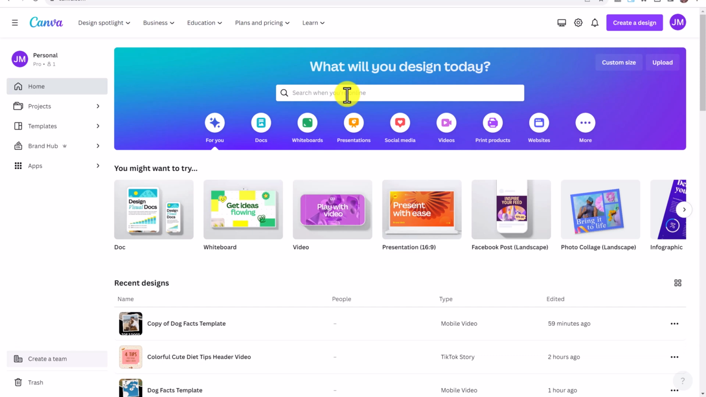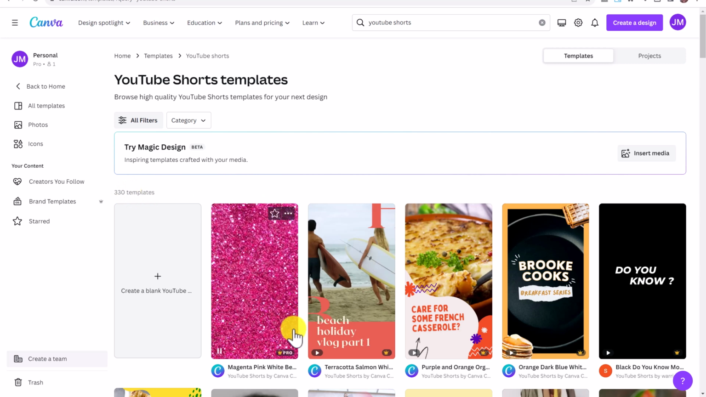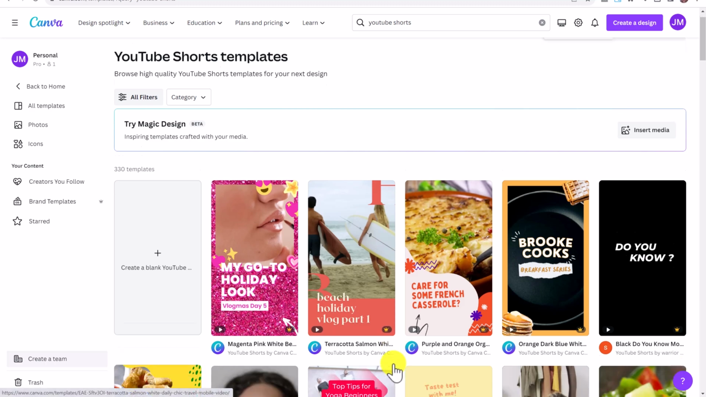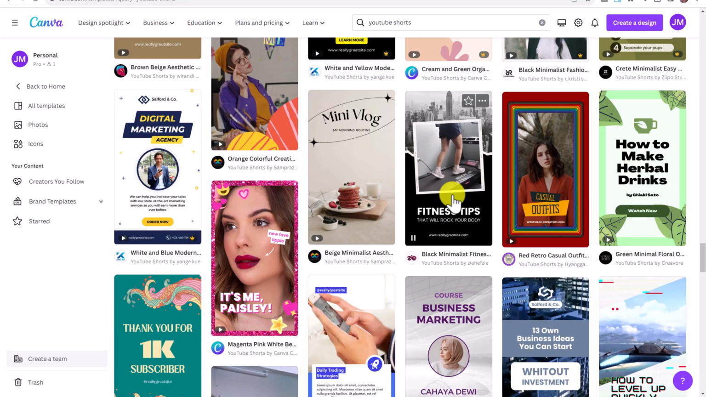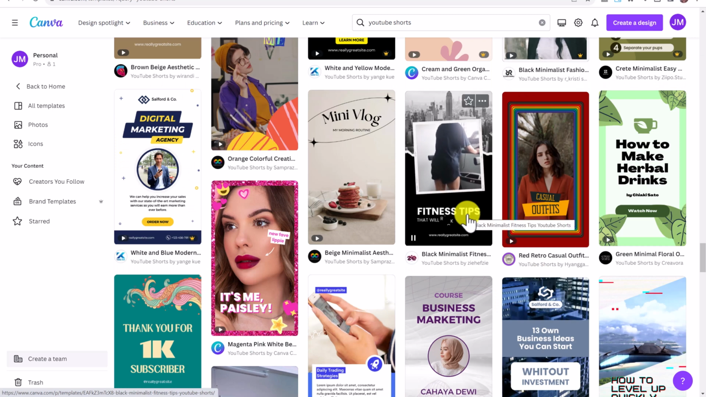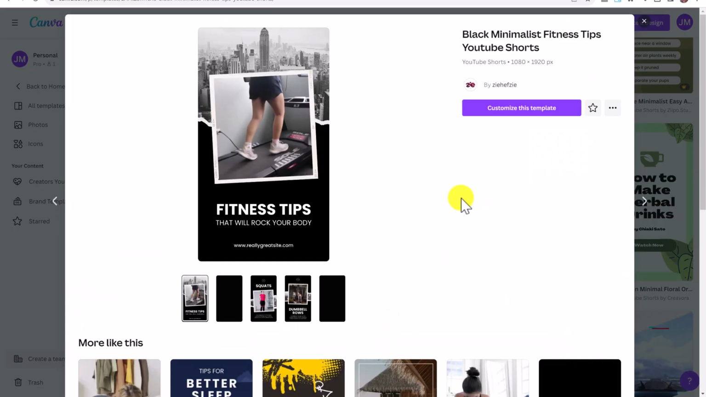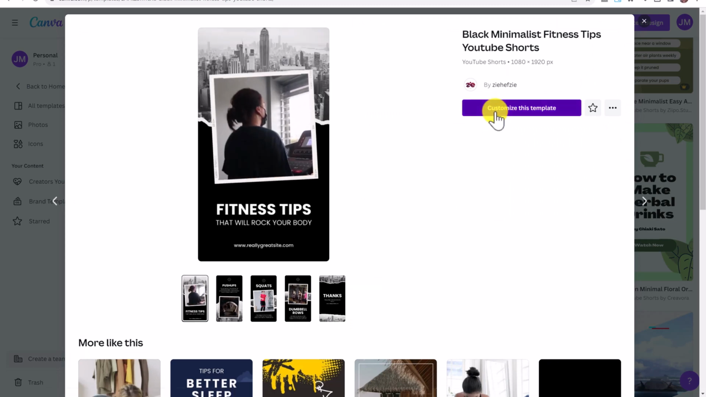Then we're going to type in YouTube Shorts. So you can see there are over 330 different templates, and any of the ones that have this little crown icon are pro version, so we can use any of the ones that don't have the crown if you have the basic account. So the one we're going to use is free. It's the Black Minimalist Fitness Tips YouTube Shorts, but we're going to brand this so it's dog related, and we're going to create a template that we can use for all our shorts. So click Customize this template.